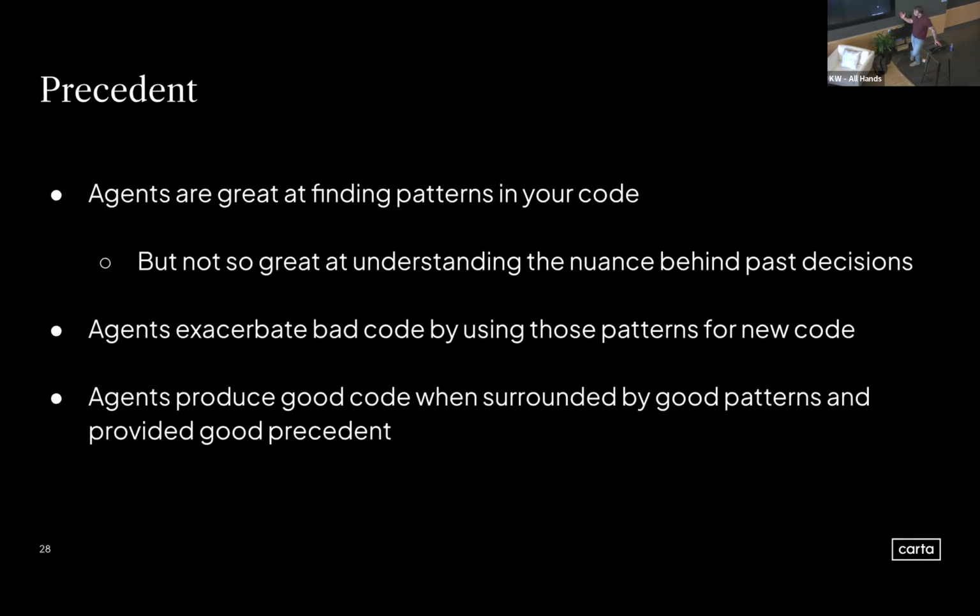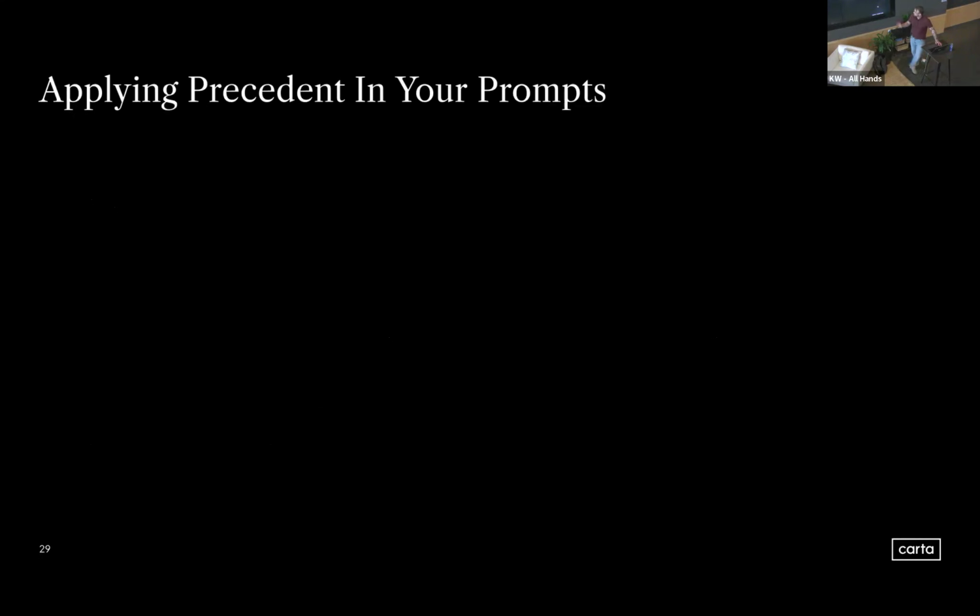On the flip side, though, agents are also good at producing good code when they're surrounded by good patterns and they're provided good precedent. So in the same way that an agent can exacerbate bad code by using bad patterns, an agent can encourage good patterns if you give it the right tools to understand what those good patterns should be. So let's say I say precedent is important. How do you take that and apply it to your everyday work? How do you apply precedent in a prompt today?